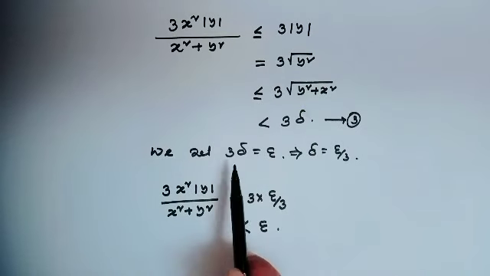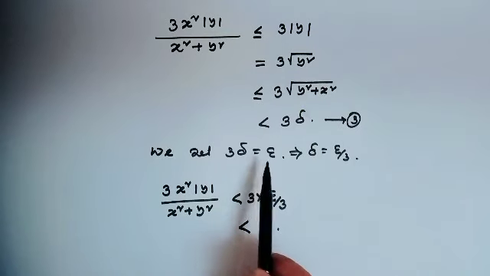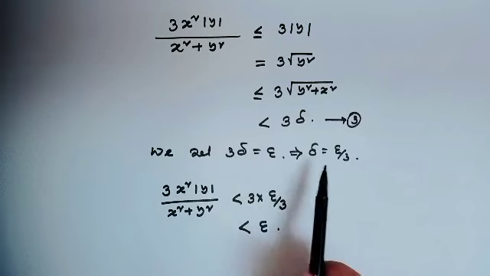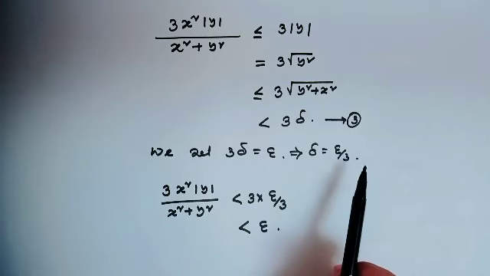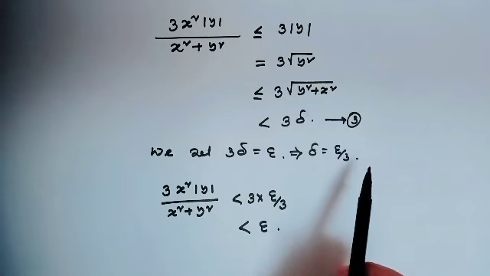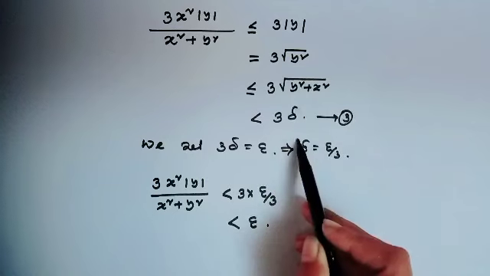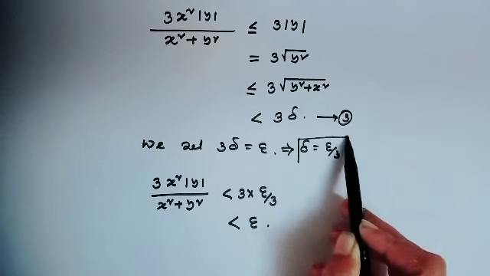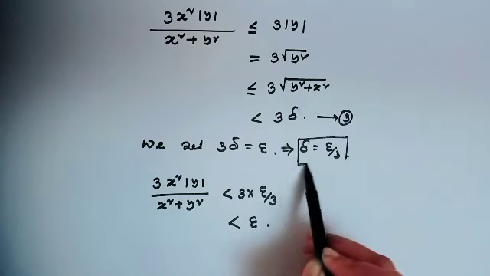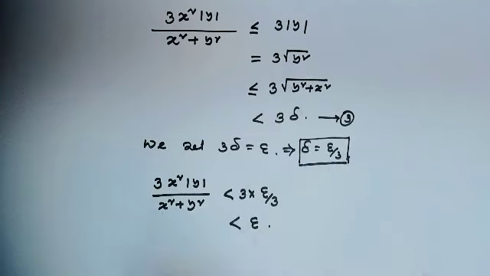That means 3 delta equals epsilon. That implies delta equals epsilon over 3. Therefore, our choosable delta is delta equal to epsilon over 3.